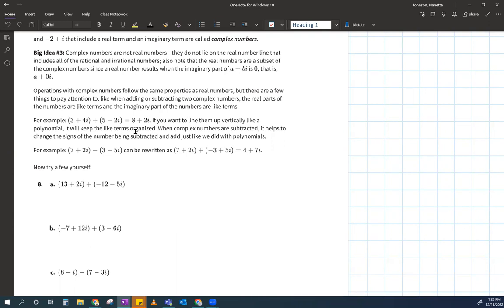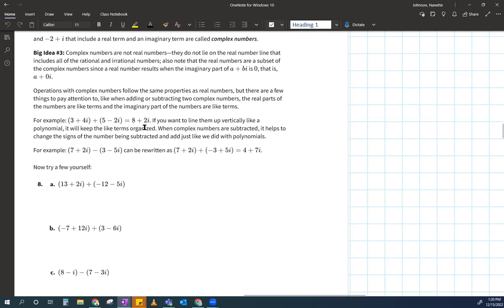Yes, I am making you apply something that you've known to something that is new, right? Does that make sense? Maybe you're playing baseball, and instead of batting right, I tell you, okay, now turn around and bat left. So it's not new. It's just that you're applying something you already know to something different. Does that make sense? So I haven't taught you anything new. So, okay, 4i plus -2i, is that how they got the 2i here?